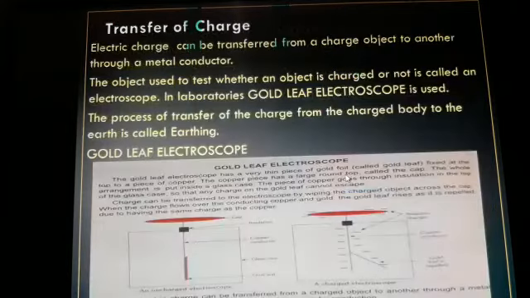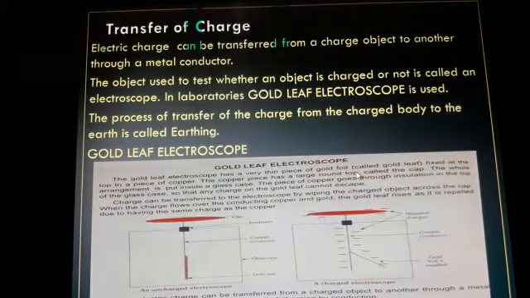Now how will these charges transfer? Electric charge can be transferred from a charged object to another through a metal conductor. The object used to test whether an object is charged or not is called an electroscope. By using this electroscope, we can find out whether the object is charged or not. In laboratories, we use the gold leaf electroscope. And the process of transfer of the charge from the charged body to the earth is called earthing.